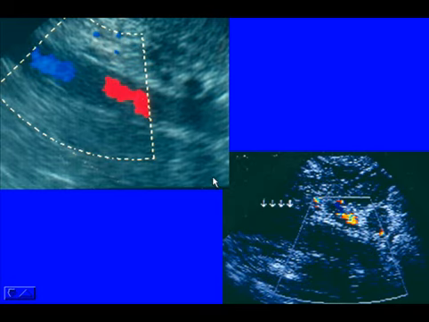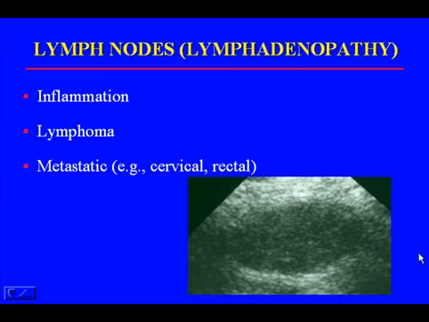Another patient presented with pelvic pain, and when we did color, we saw that this iliac vessel had a clot in it. This patient also had an adnexal mass, and she had pelvic thrombophlebitis. Another patient with pelvic pain had a thrombus within the pelvic vein, and she also had deep vein thrombosis of her lower extremity, which extended into the pelvic veins.